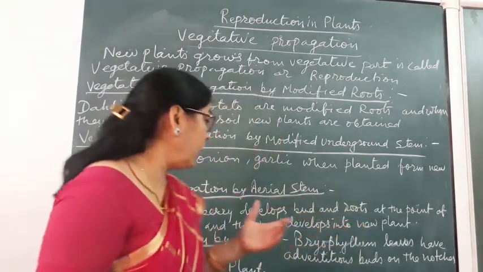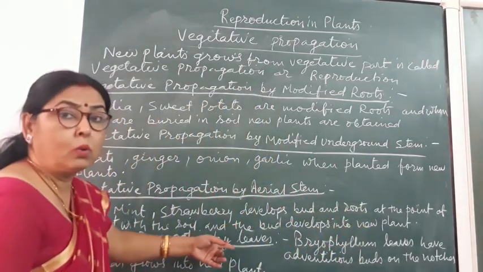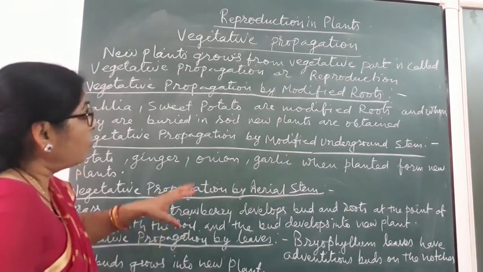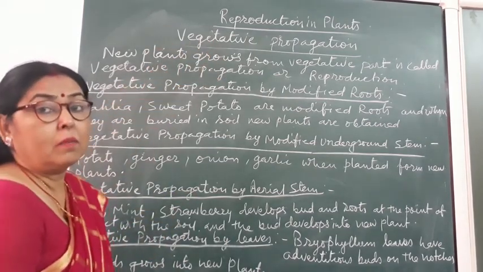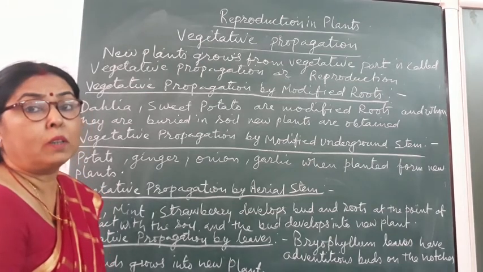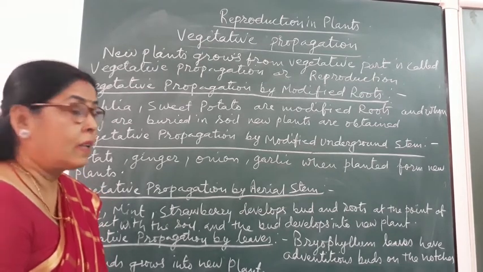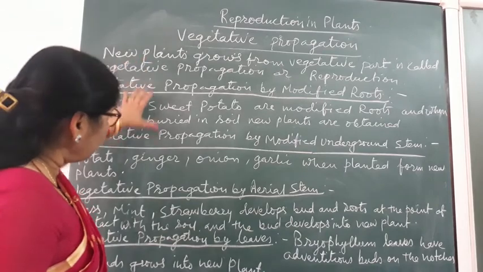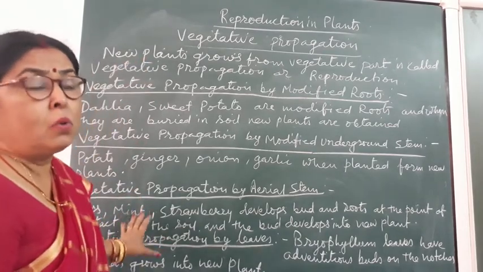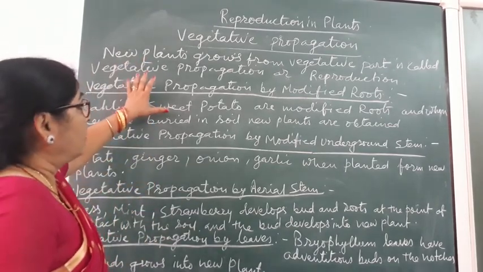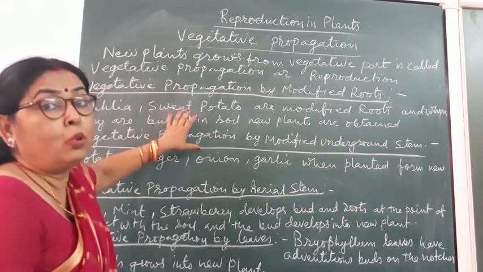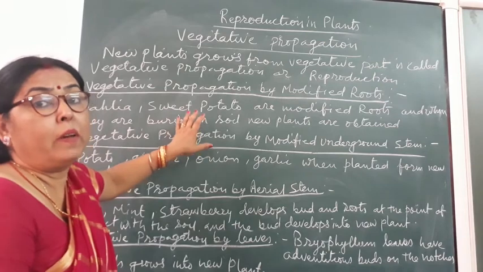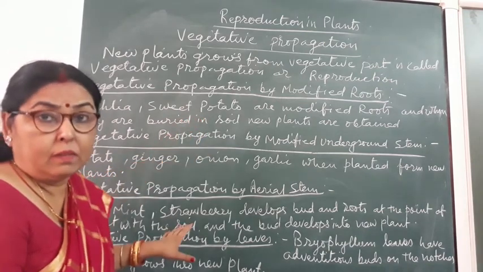So in this way, leaves are also helpful in some plants for the formation of new plants. All these methods you can explain under the heading of natural method of vegetative propagation.